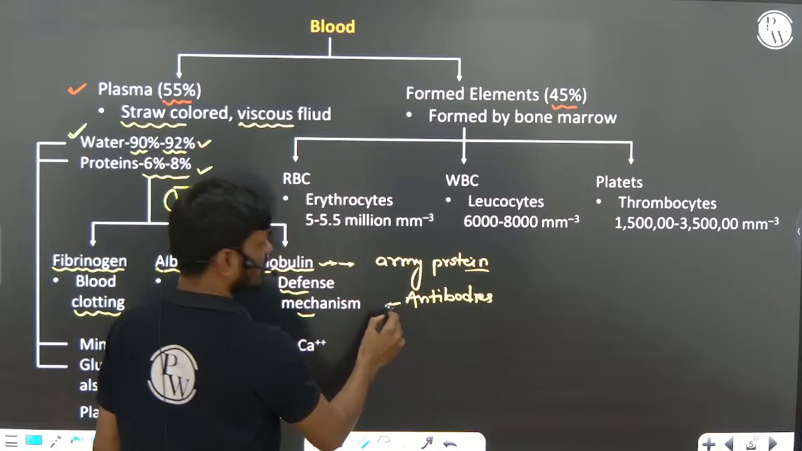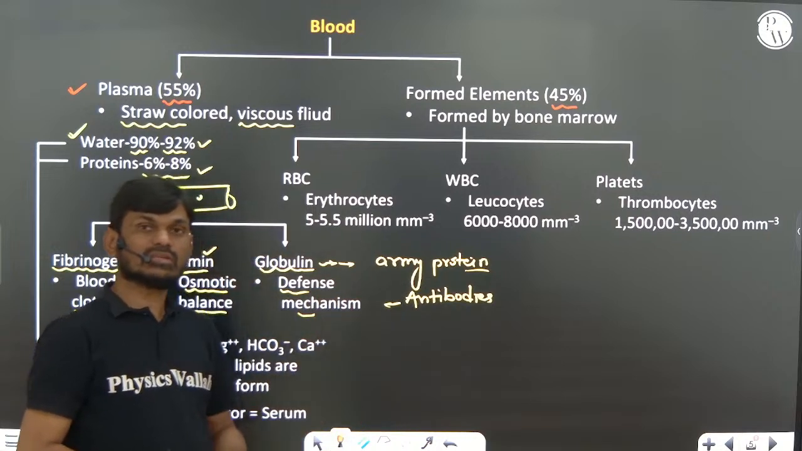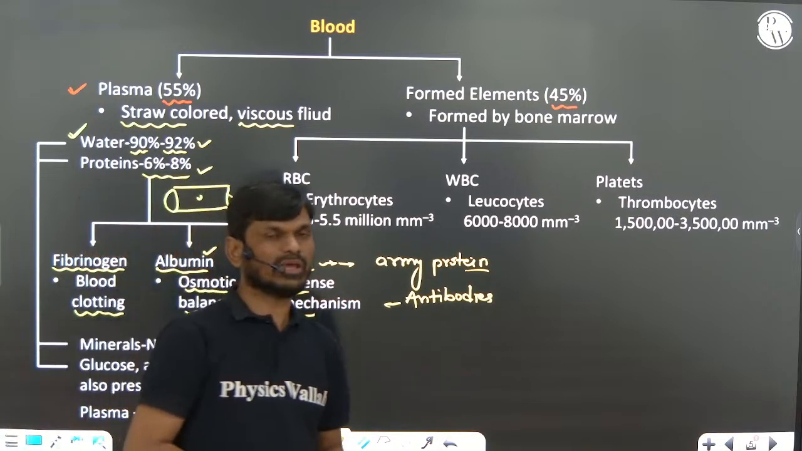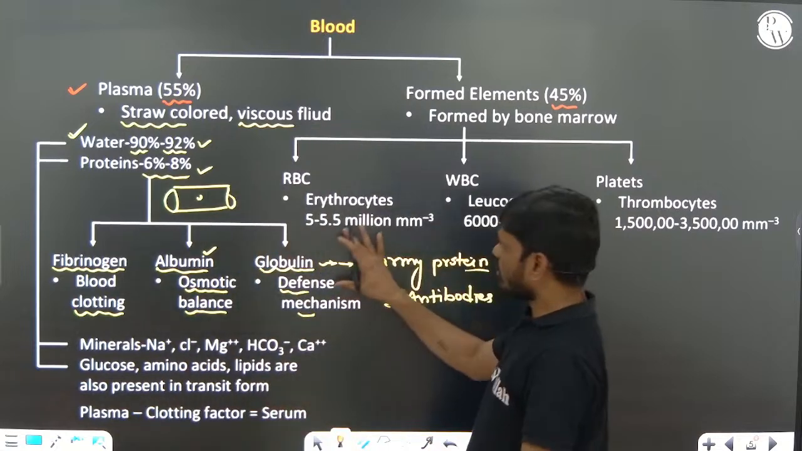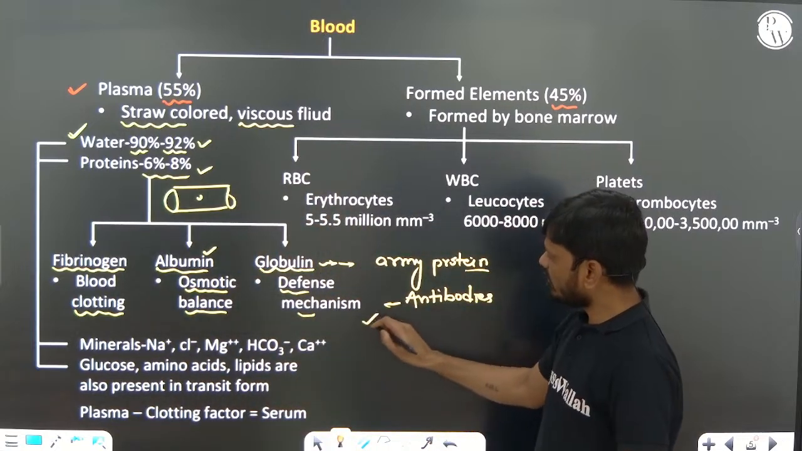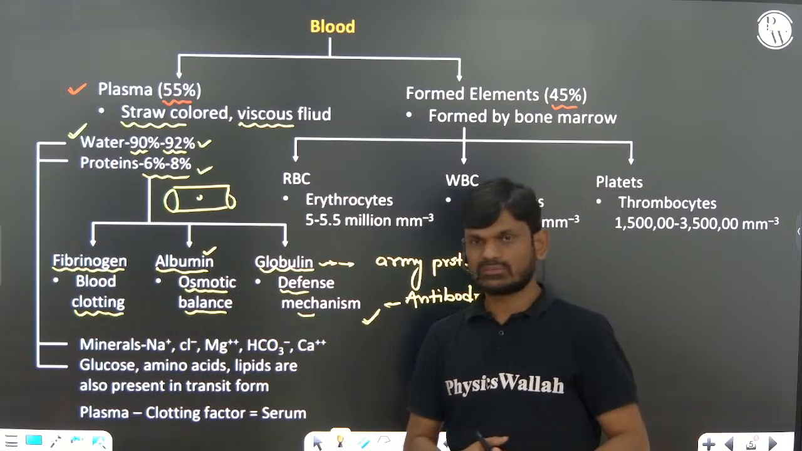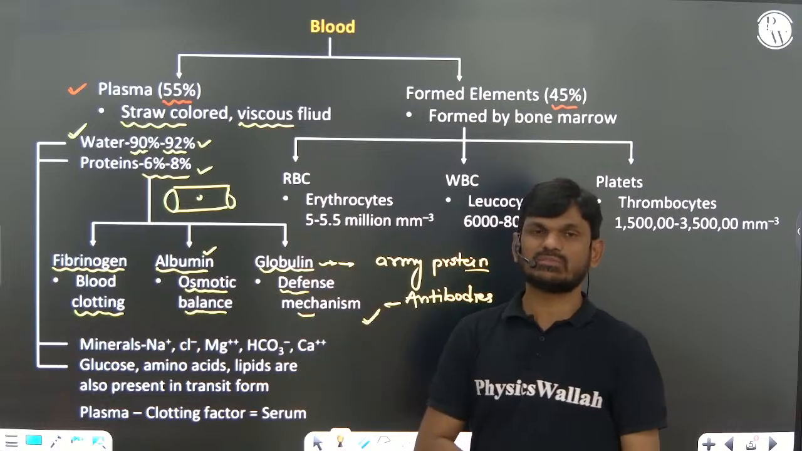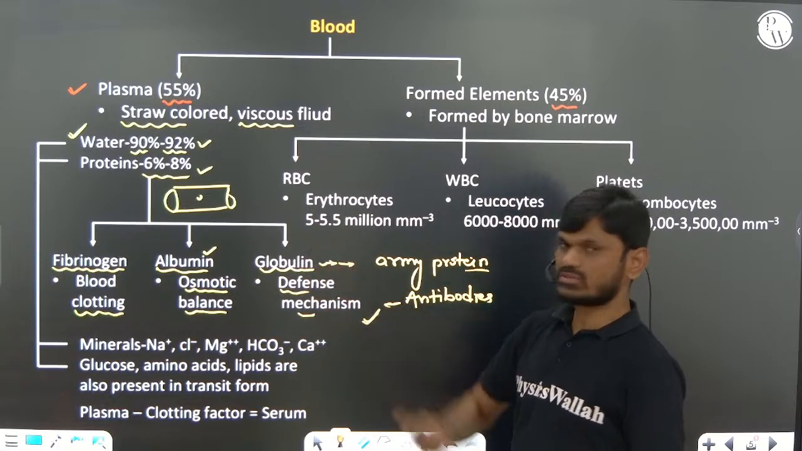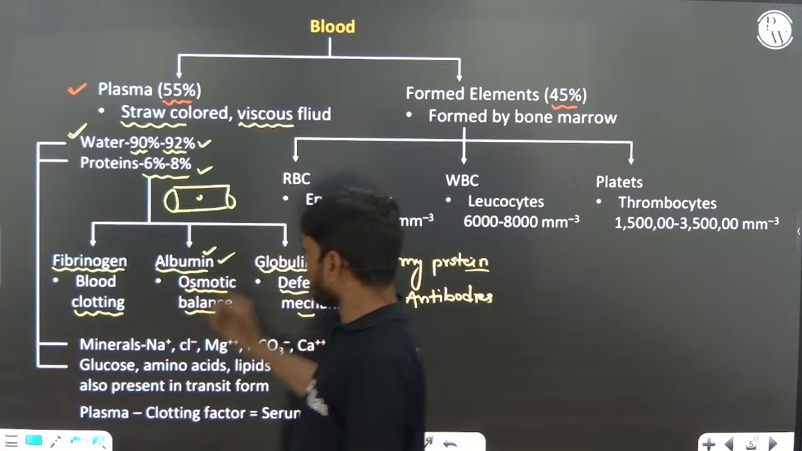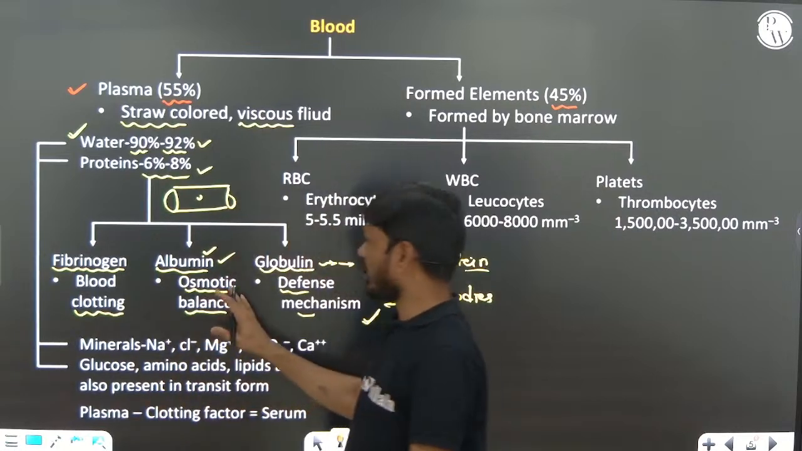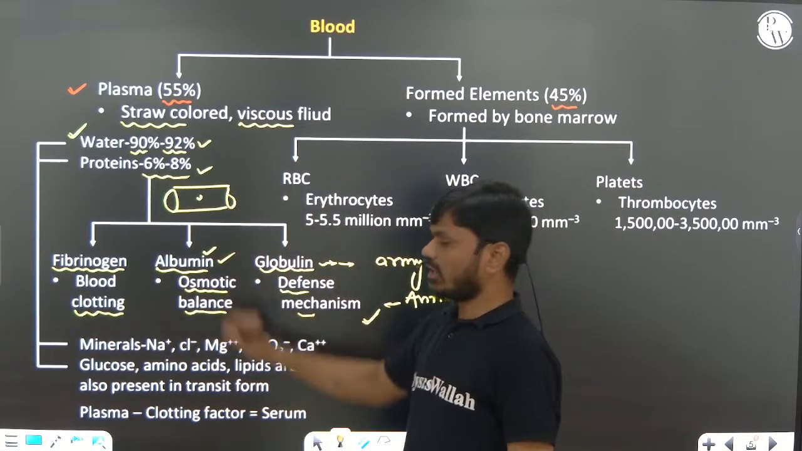So these antibodies can fight against disease-causing microorganisms or pathogens. So these are the proteins of the plasma involved in defense mechanism. Important question: which of the following proteins are involved in defense mechanism? Globulins. The osmotic balance of the blood is maintained by the albumin.